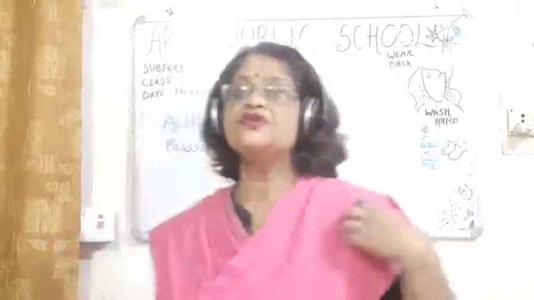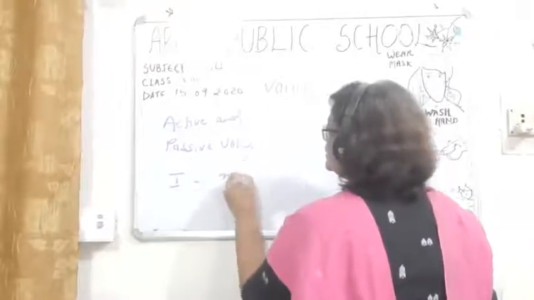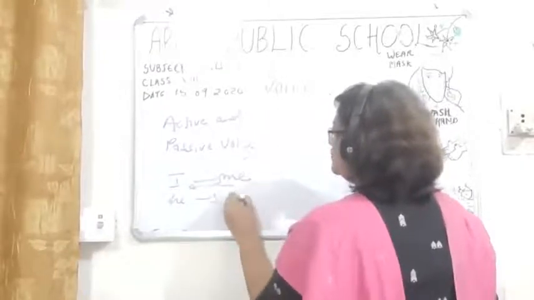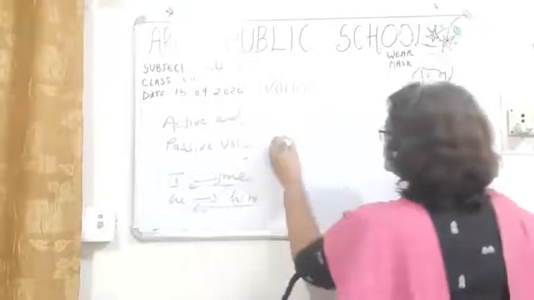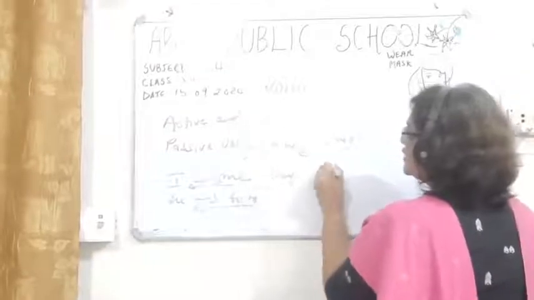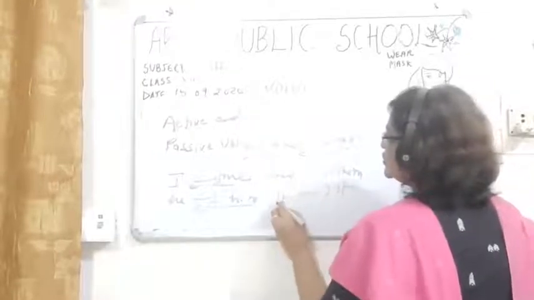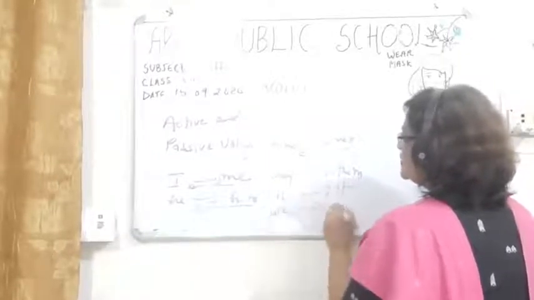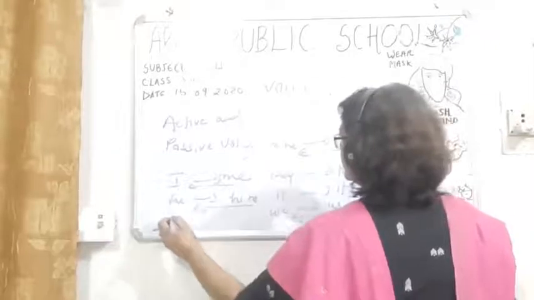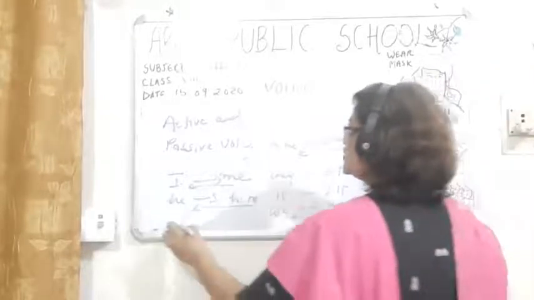Okay, now children, I have also given you how some of the pronouns are changed. I will be changed into me, me into I, he into him, him into he, she into her, her into she, they into them, it into it only, we into us, us into we, and you into you.